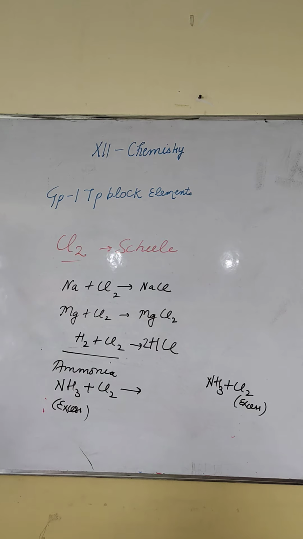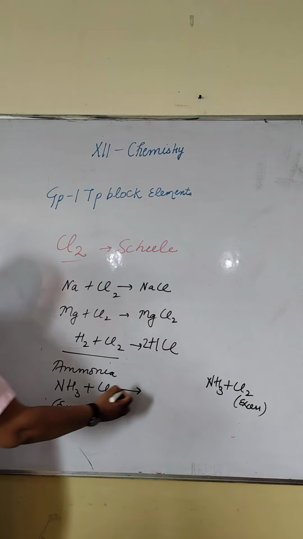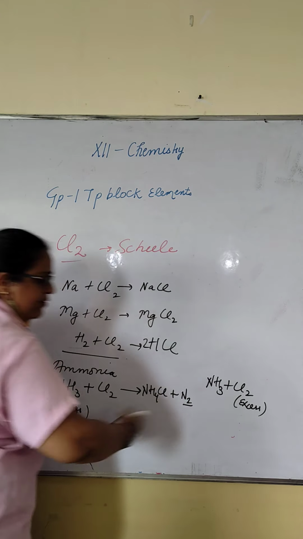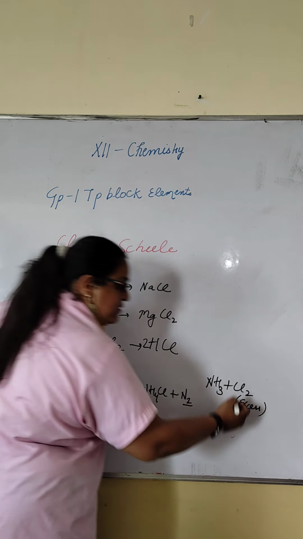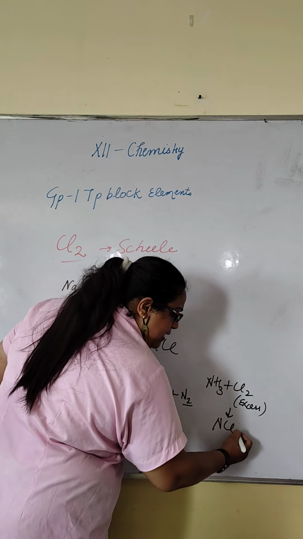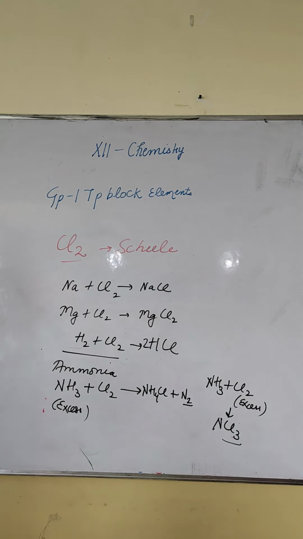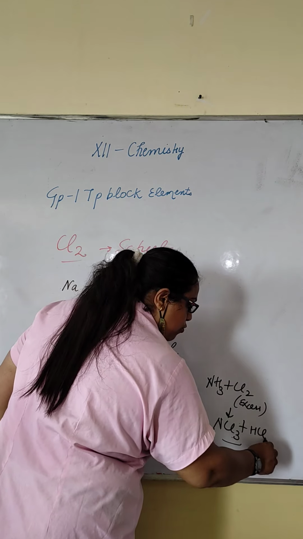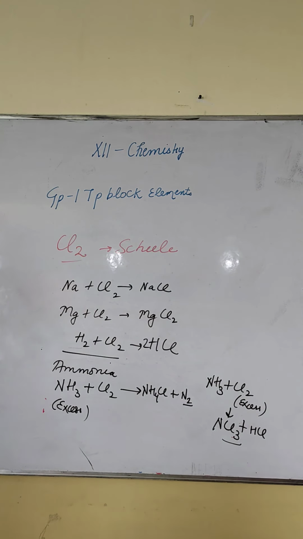So with excess ammonia, it forms ammonium chloride plus nitrogen gas will be released. With excess chlorine, it will form nitrogen trichloride. What will it form with excess of ammonia? Speak aloud. Ammonium chloride. With excess of chlorine, it will form nitrogen trichloride plus X. Okay? Clear?